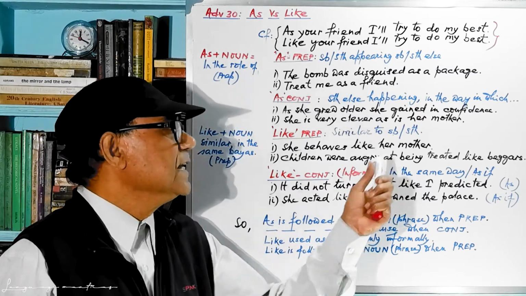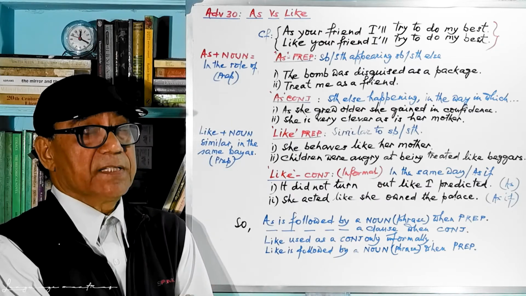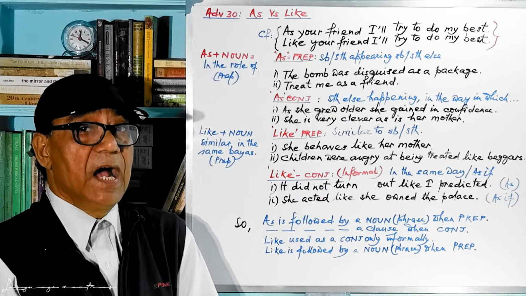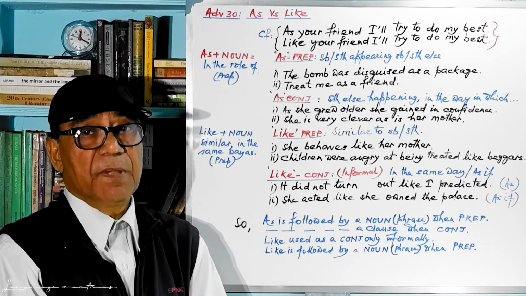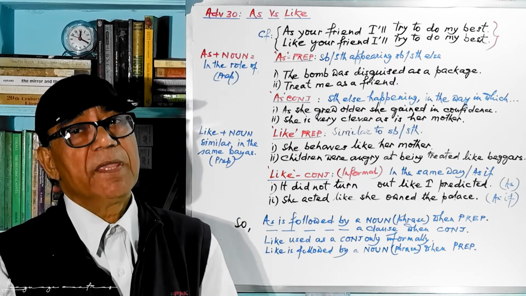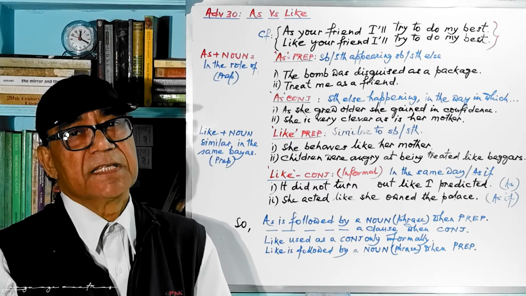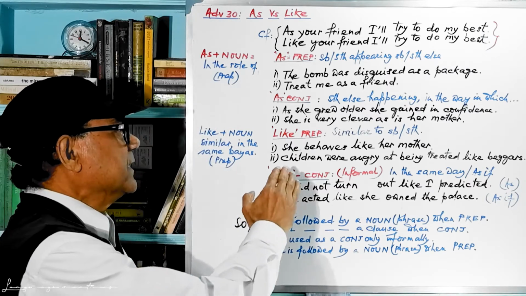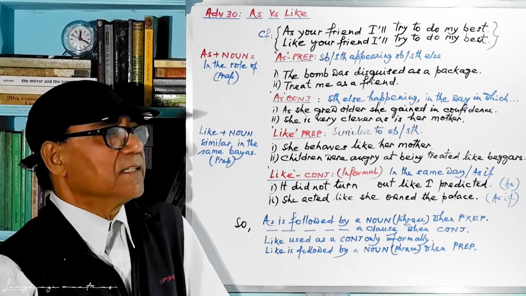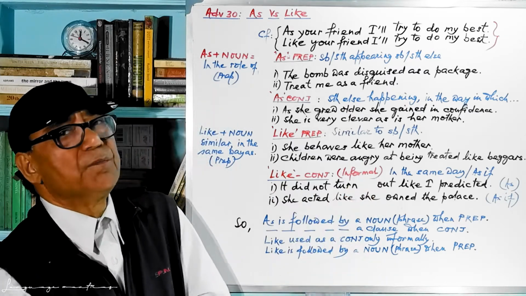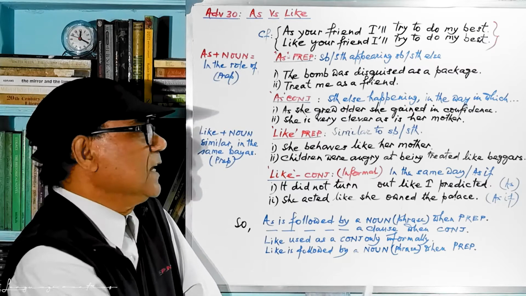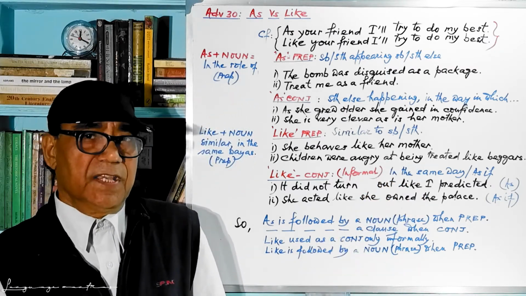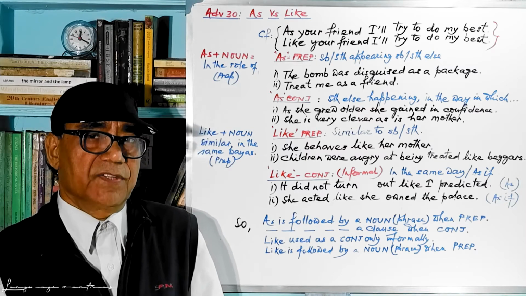But this lady is behaving like her mother. She is not her mother. She is behaving the way her mother actually does. Maybe she is imitating, or maybe her type of behavior is like her mother's. So she behaves like her mother. This like is a preposition because it is followed by her mother, a noun phrase you can say.